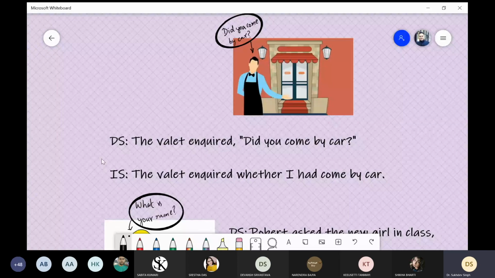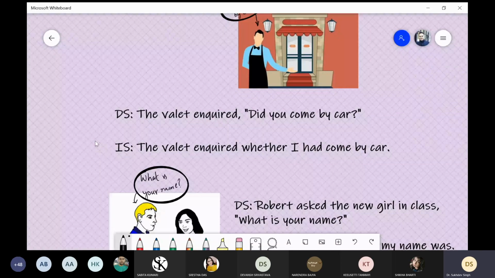When we change it into indirect speech, again we will start from The valet inquired. The valet inquired, and after that whether, and then this did will be converted into I, because again we are converting it from the perspective of the person to whom the question has been asked.